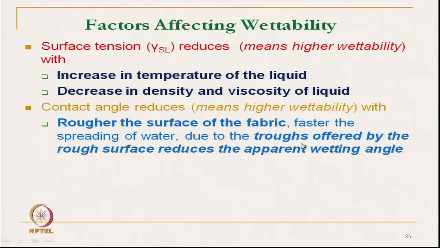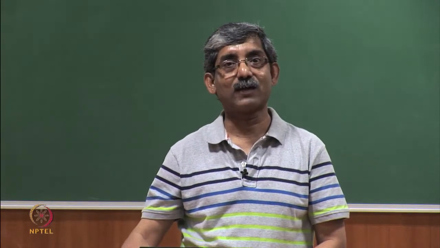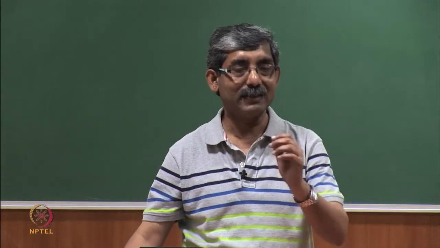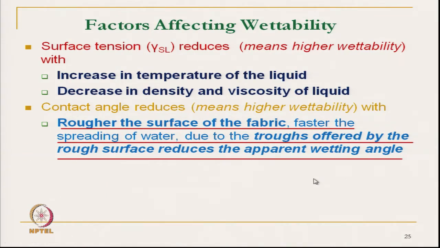A very smooth calendared fabric initially will not take up water, because the apparent wetting angle is reduced by roughness. So, a rough surface of the fabric enhances the wetting. If we can design the fabric surface a little bit rougher, then our wetting will be very high. So, that is why we can design the cloth in that way.